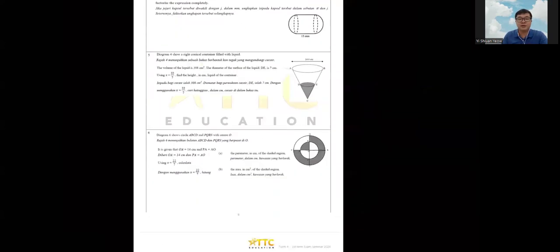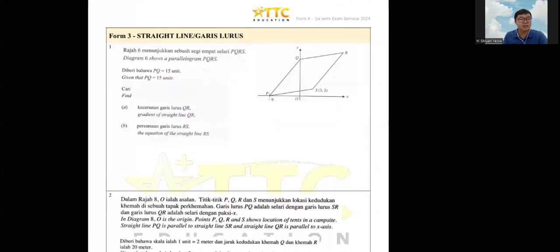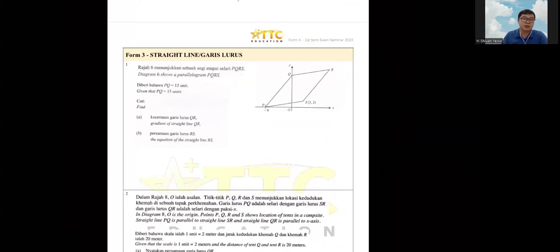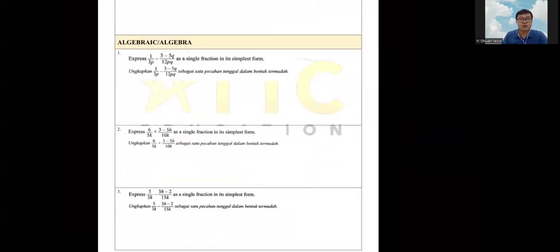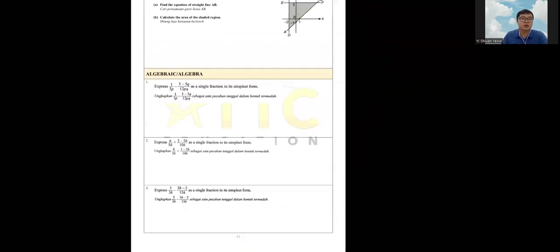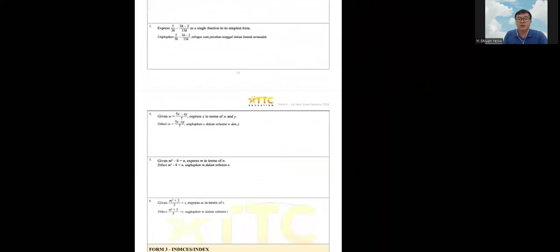After that, we have the practices of your Form 3 Chapter 9, which is your straight lines, garis lurus. We will be doing this later, maybe 1 or 2 questions. After that, we have your algebra, which is all of your unknowns, the unknowns world. We will look at this if we have time later.